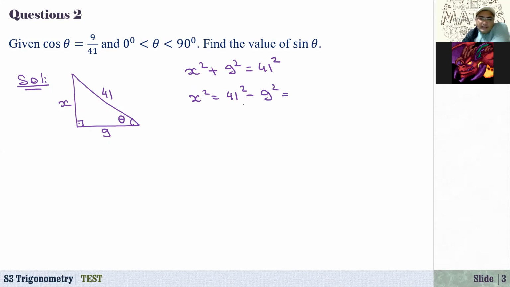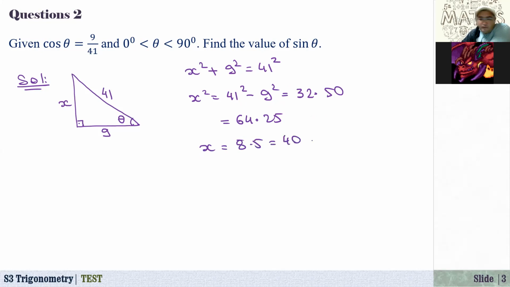And that's equal to, what is it? A squared minus b squared, that's equal to a plus b times a minus b. Now from here, what is 41 minus 9? That's equal to 32, times 41 plus 9, that's equal to 50. Or I can just write it as 50 is 2 times 25. 2 times 32 is 64, times 25. So now if you take the square root of both sides, then x will be 8 times 5.